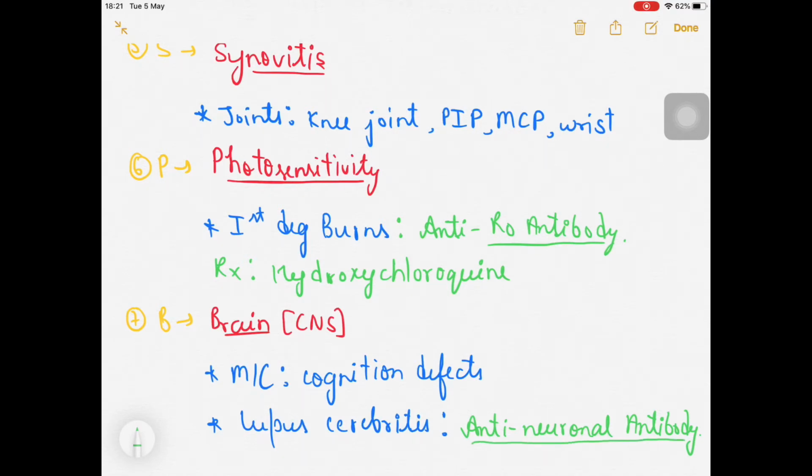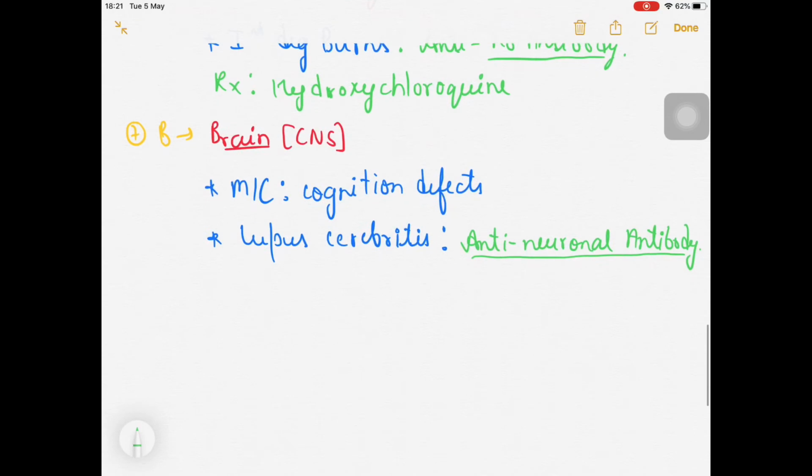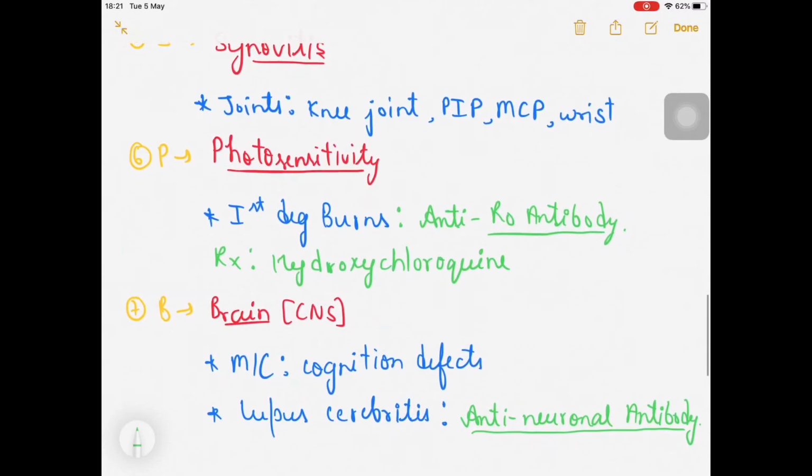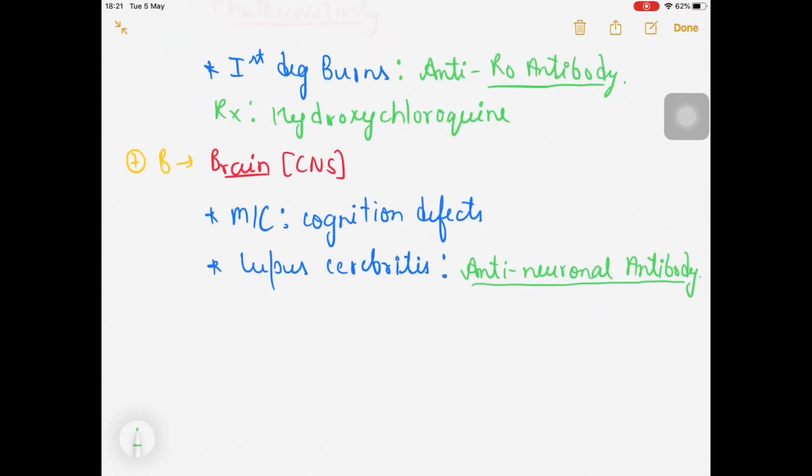I told you in the initial discussion that these autoantibodies precipitate immune complex deposition in various organs. For example, the anti-Rho antibody deposits in the skin and causes photosensitivity. The anti-neuronal antibody deposits immune complexes in the brain and causes damage in the brain. That's why cognition defect is seen.